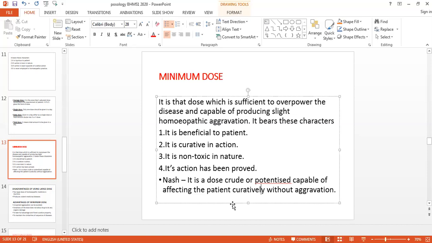So this is about the minimum dose. It should be beneficial and it should only stimulate or overpower the disease in a very sufficient quantity of the dose. The concept of minimum dose, पहले मैंने आपको बोला था कि Hahnemann ने जब homeopathy की practice शुरू की थी, he used massive doses, लेकिन वहाँ पे क्या होता था, palliation, only patient को temporary relief मिलता था, patient is not getting the cure.